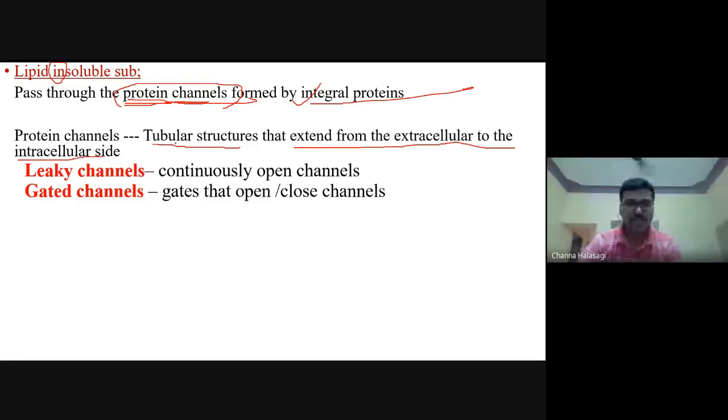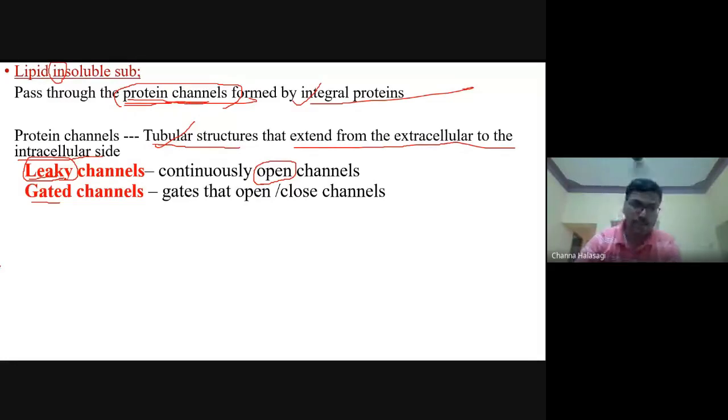So these are tubular structures. They can be either leaky channels or gated channels. Leaky channels are open continuously; always they are open, so they are called leaky. Through these there will be continuous exchange of molecules by simple diffusion, from the area of higher concentration to the area of lower concentration.